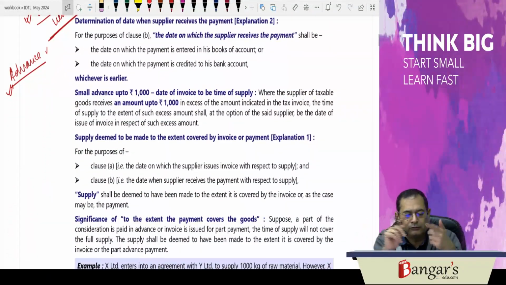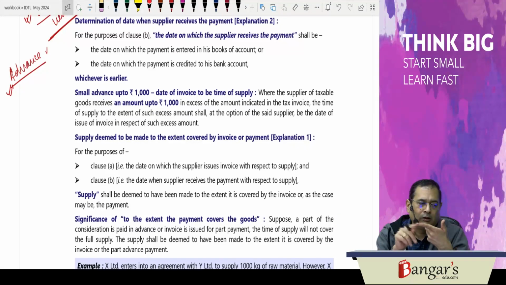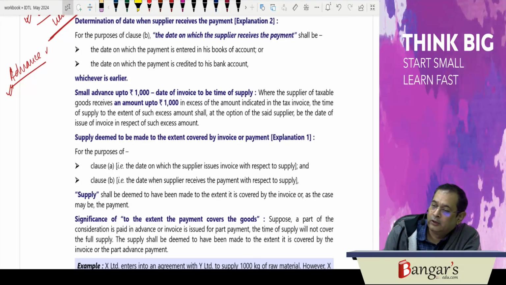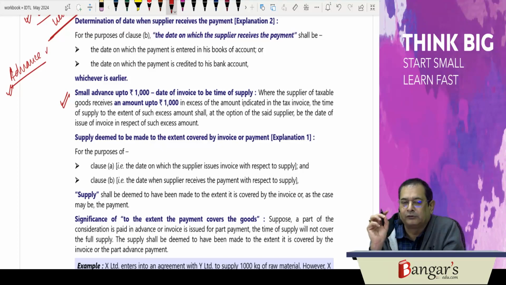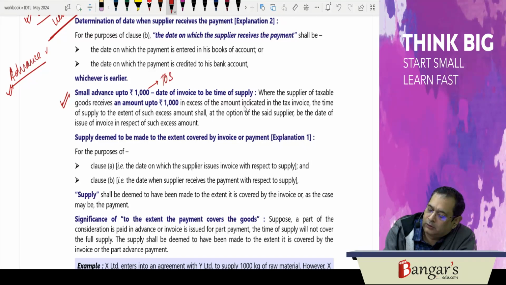What we are saying is, fundamentally, except specified actionable claims, what is the time of supply in respect of goods? It is the date of issuance of invoice or the last date on which the invoice was required to be issued. When the exemption was not there, this was prevalent. That is, small advances up to 1,000 rupees, the time of supply will arise in normal manner. That is what? Under section 12(2)(a). You will not be required to pay GST.